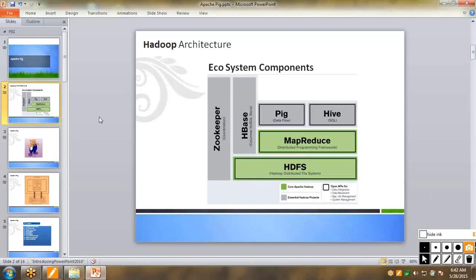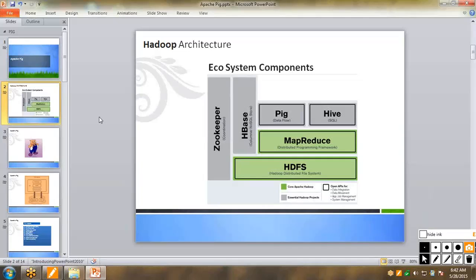Pig has integration with many other tools. Pig is like omnipresent everywhere in the Hadoop cluster. So it can connect to many of the ecosystem components, interactively and programmatically. That is the versatility of Pig. It is a much more versatile framework compared to any other in the Hadoop system.